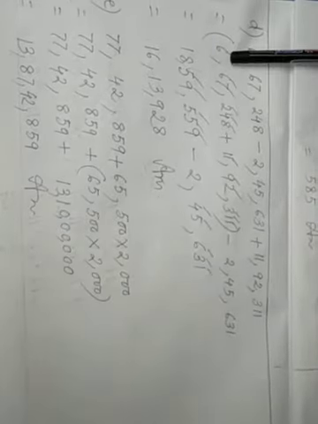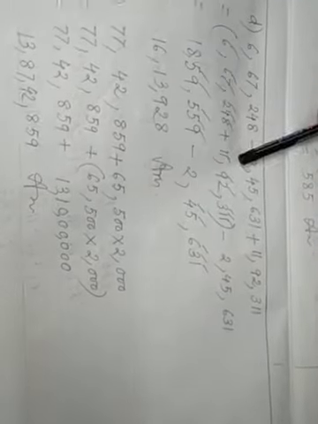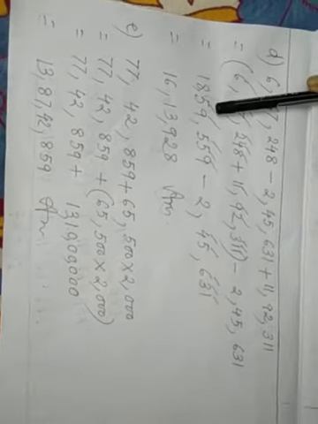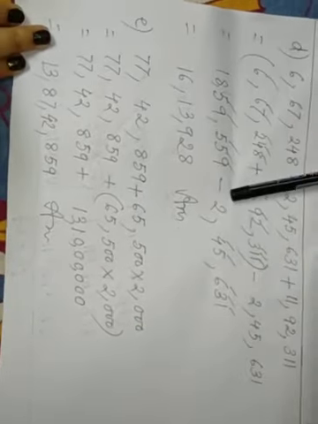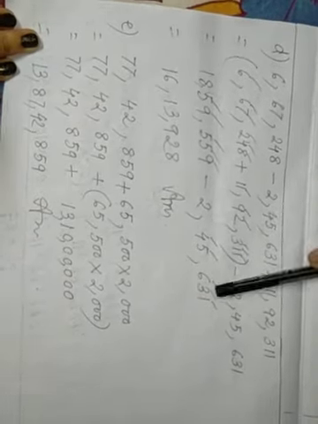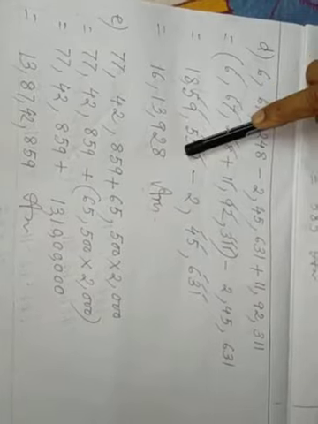So 6,67,248 plus 11,92,311 equal to 18,59,559 minus 2,45,631. If you subtract it, the answer is 16,13,928. Okay.